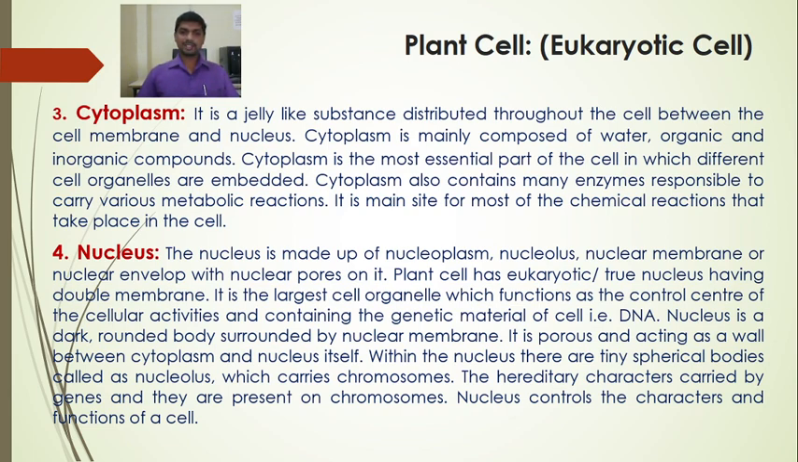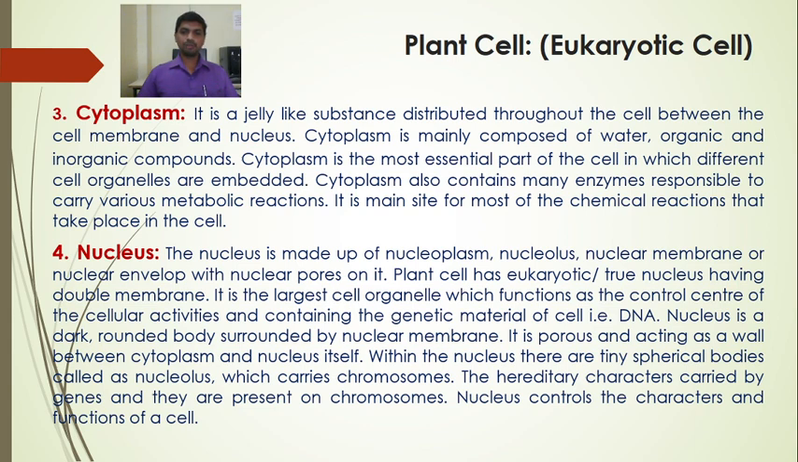The chromosomes possess genes. So DNA is a genetic material of the cell, and the nucleus is the largest cell organelle which functions as a control center of the cellular activities. So all the cellular activities are controlled by the nucleus. Nucleus is a dark rounded body surrounded by nuclear membrane. It is porous, having nuclear pores and acting as a wall between cytoplasm and nucleus itself.